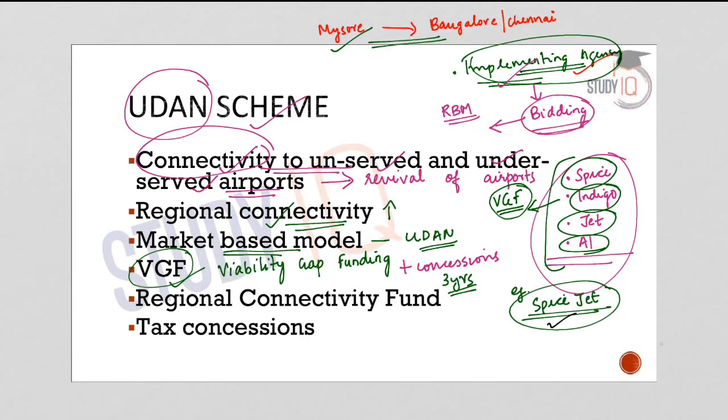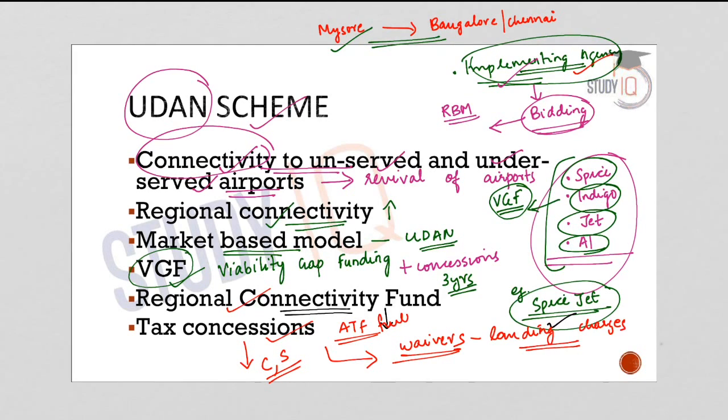And apart from all this, a regional connectivity fund will also be created, and this is to meet the viability gap funding requirements under the scheme. And also additionally there will be certain tax concessions on ATF fuel. Tax concessions will be provided by both the central government and the state government, and apart from these tax concessions, various waivers will be provided by the airport operators on the landing charges as well. So this will cut down the cost of the airline operator.